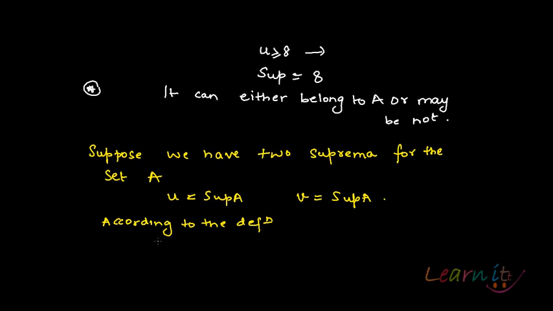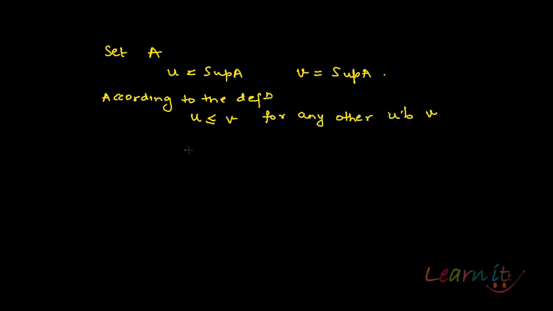U is a supremum, that means U is less than or equal to V for any other upper bound V. Now V is also a supremum, so V also has to be less than or equal to U for any other upper bound U. So what do these two things tell us?